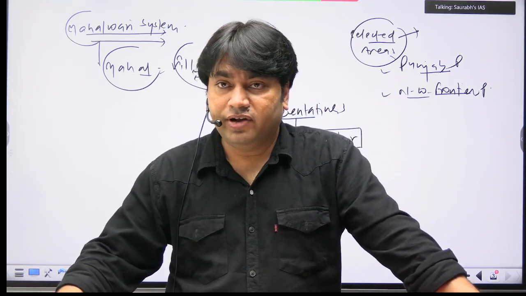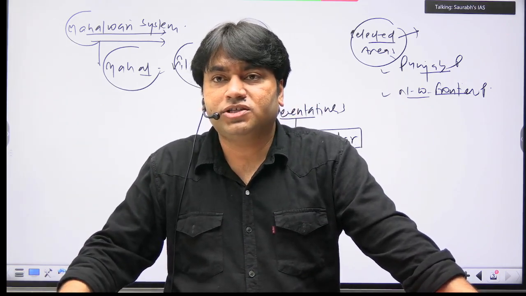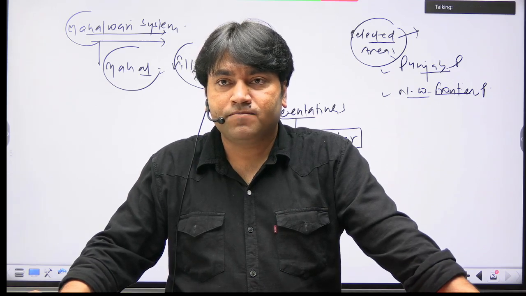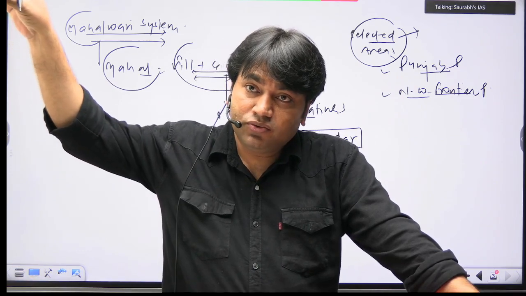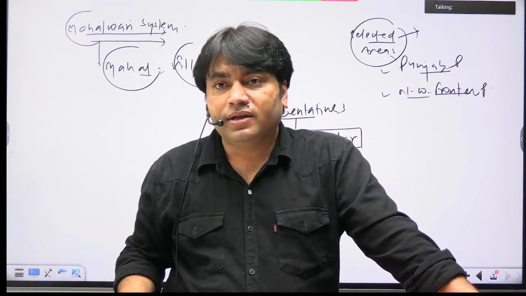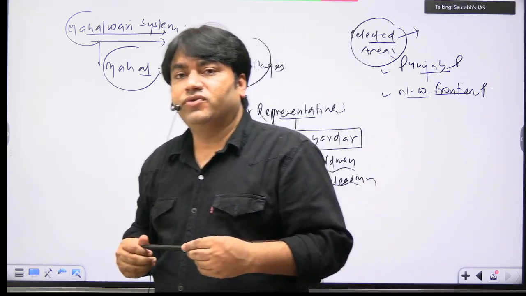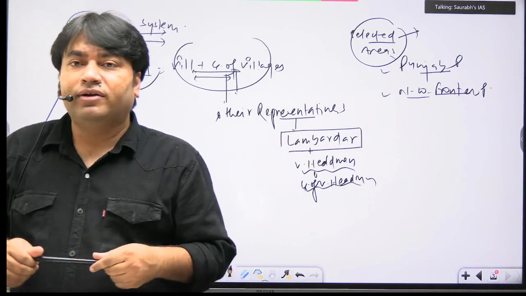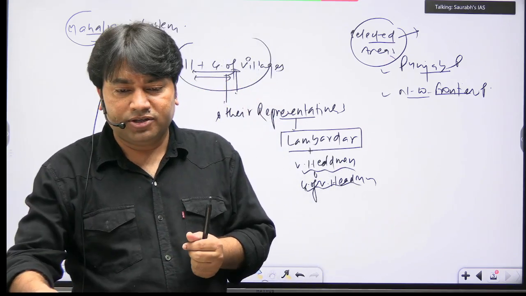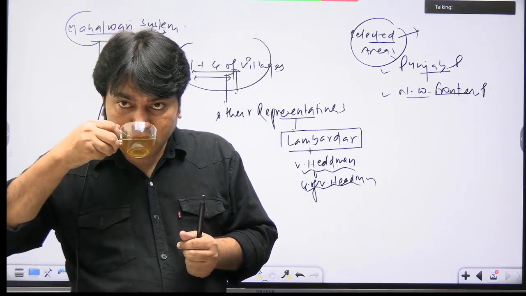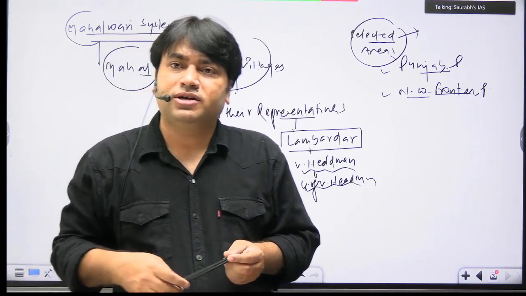Rate of land revenue that was fixed was very high. Okay. In some areas it was up to 60 to 80%. यहाँ तक था. The rate of land revenue that was fixed was very high. In some areas it was up to 60 to 80%. ठीक है.